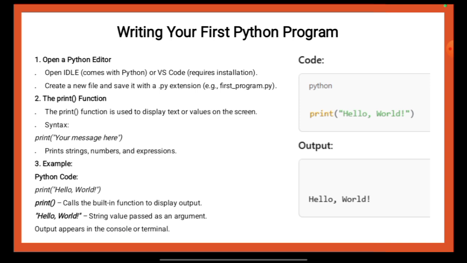The code section in the image highlights the Python syntax, while the output section shows the expected result when you run the program. This is the most basic Python program and helps you confirm that Python is installed and working correctly. So that is everything that can be said as per the details mentioned over here. Now we will move towards the next discussion part.